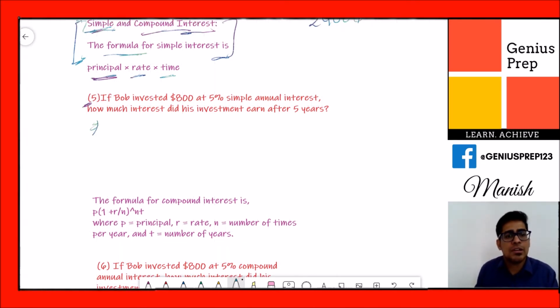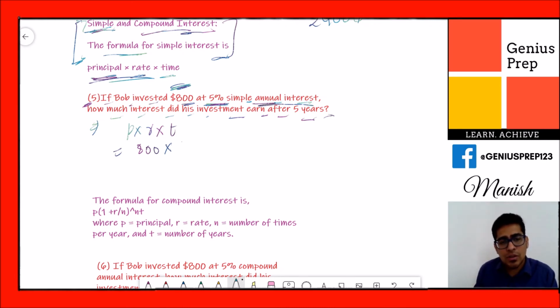The question says, if Bob invested $800 at 5% simple annual interest, how much interest did his investment earn after 5 years? Okay, so what is our formula? Our formula says P cross R cross time. Here P is the principal money, 800. So 800 cross, what is the rate of interest? 5% simple annual rate of interest, so 5% divided by 100.